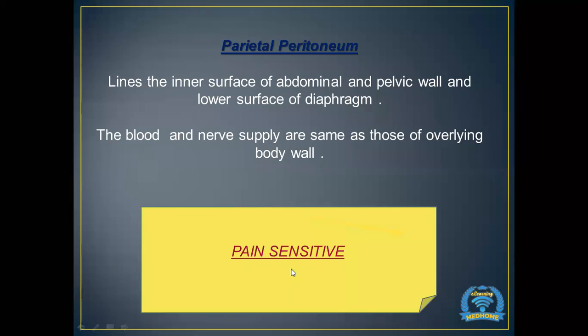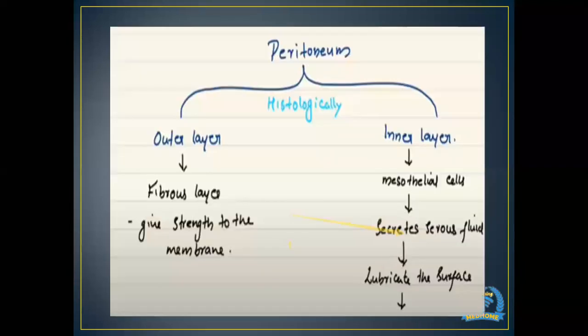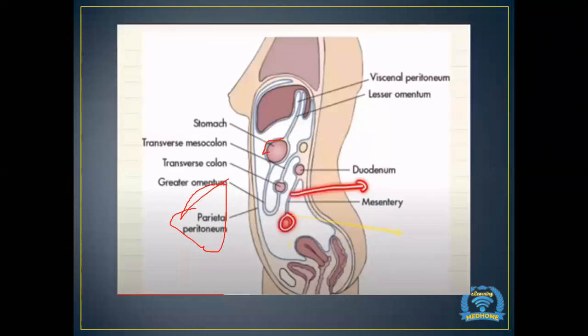So whenever any patient is having pain, the peritoneum that is causing the pain is the parietal peritoneum. Now if you look here with me in the diagram, this whole parietal peritoneum extends from below the diaphragm, covering the whole of the abdomen and also partially covering the pelvic cavity.